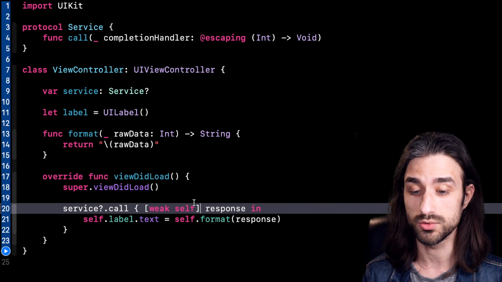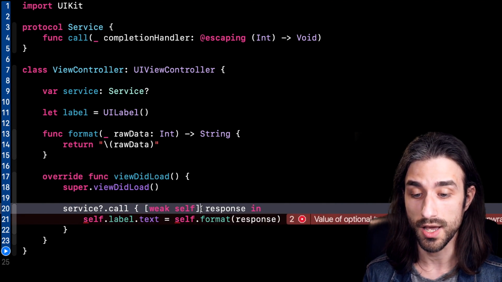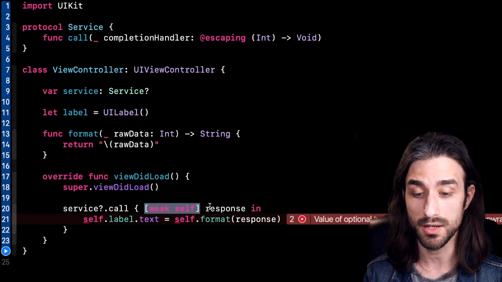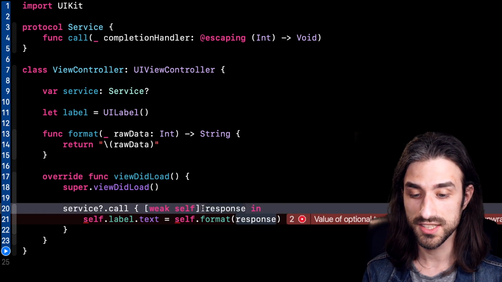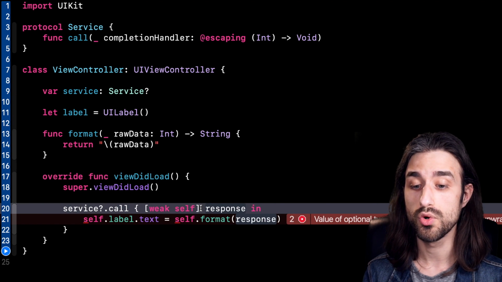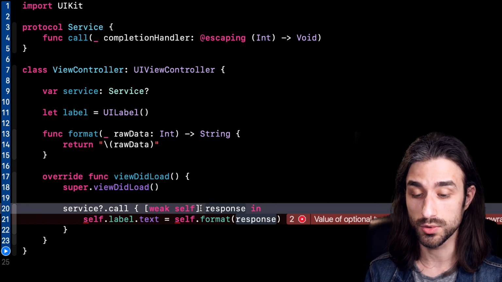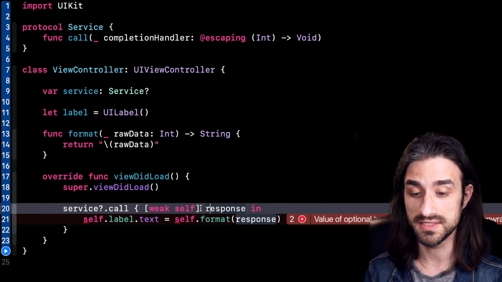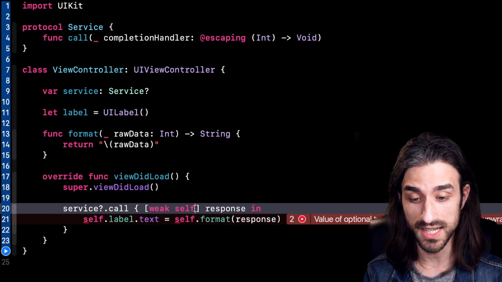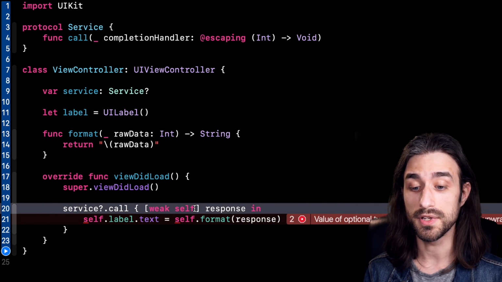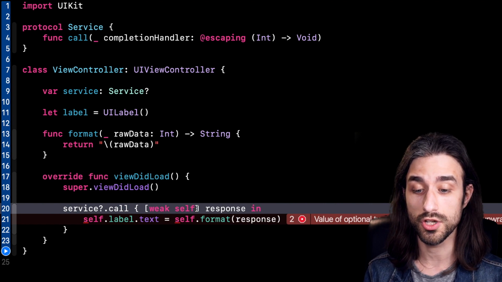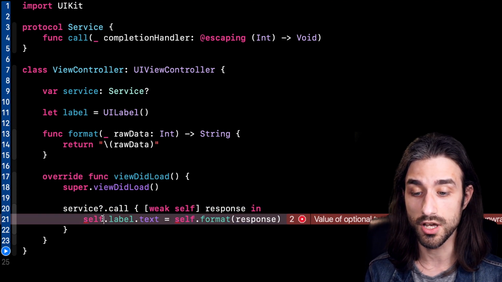The way to do it is to use the capture list of the closure and write weak self here before the argument list. And what this weak self means is that now the closure is not actually going to retain self. What's going to happen is that when the closure is executed, if self is still in memory, self will contain a reference to the instance, but if the instance is no longer in memory, self will contain nil. And the consequence of it is that in the closure, self is now an optional.